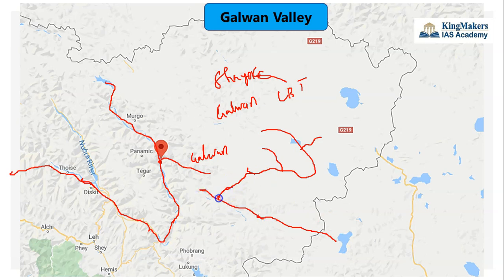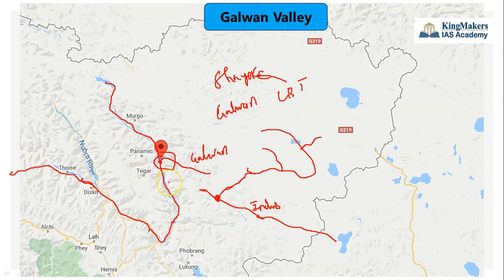So this Shyok River will meet the Indus River as a right bank tributary here. So this is the Indus. I am just drawing the diagram in a simplified way for your understanding, because a map question can come from this area, from the rivers, because UPSC tends to ask about rivers. Now let us understand the issue in the Galwan Valley here.